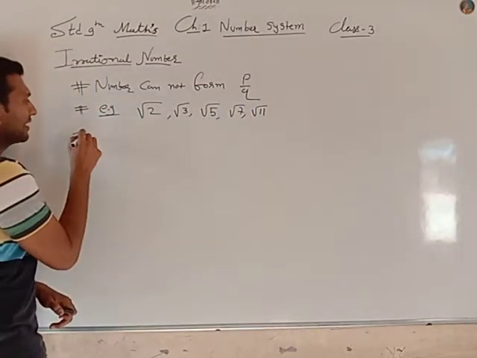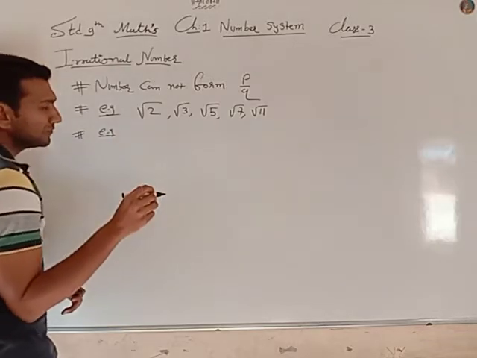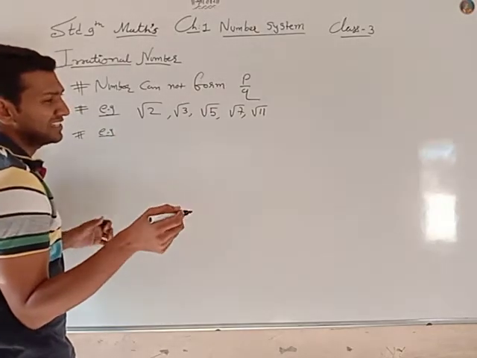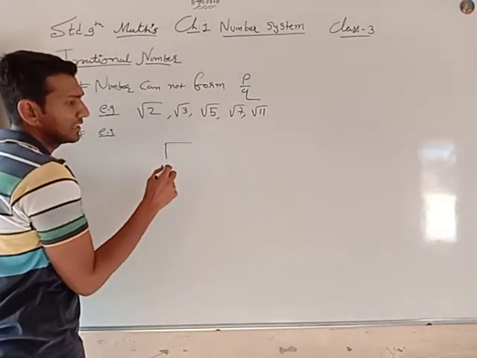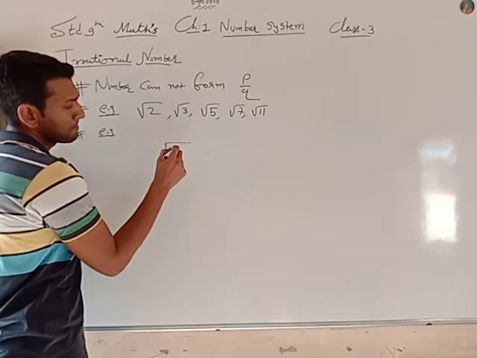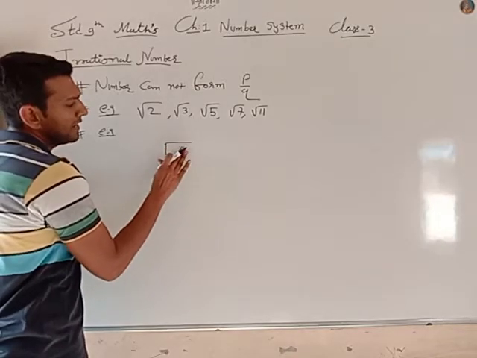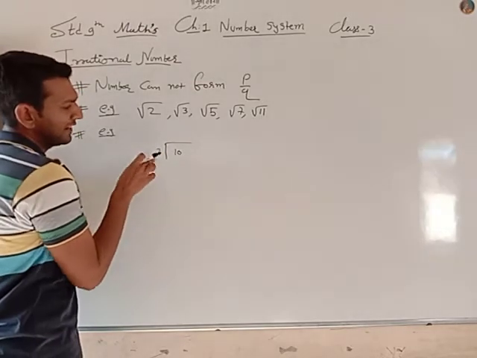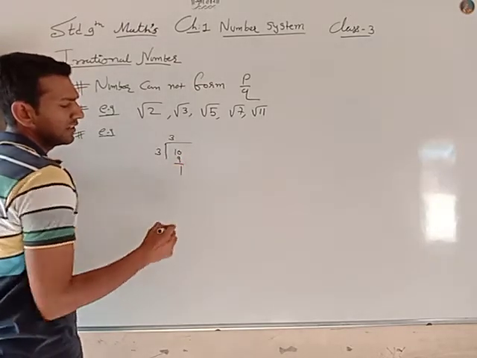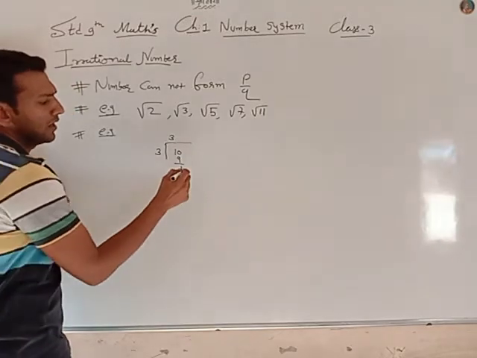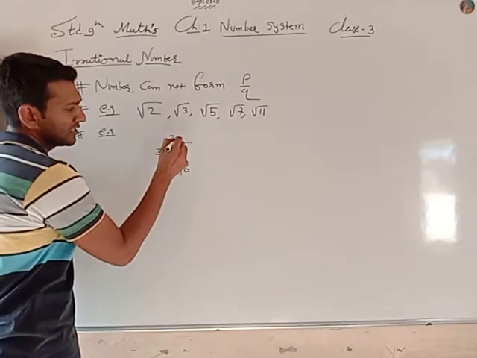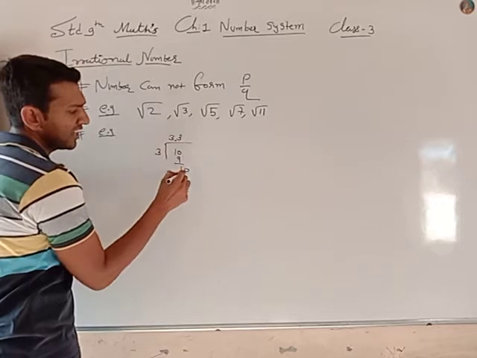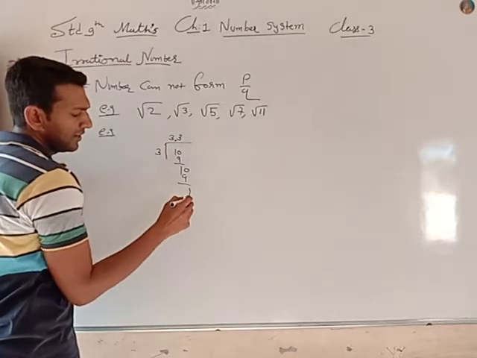In the second example, in many cases, if you divide, suppose 10 by 3. 3 3s are 9, you get remainder 1. Again put an additional 0, meaning a decimal. 3 3s are 9, remainder is 1.